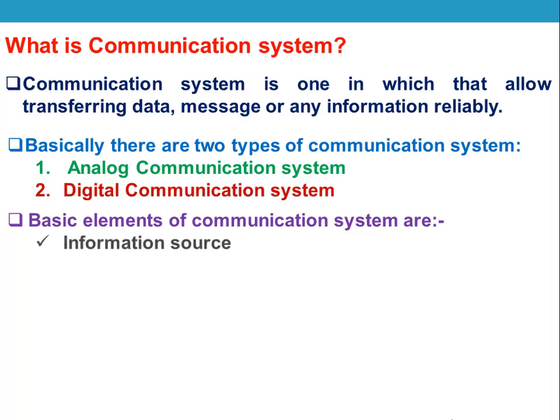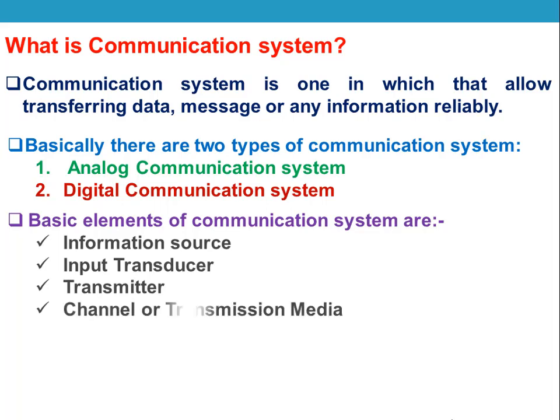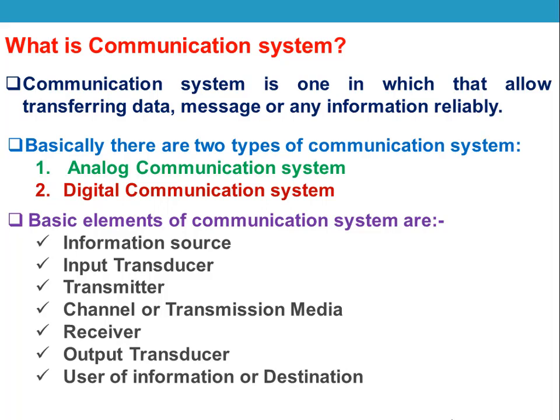Let us look at the basic elements of a communication system one by one. First one is called information source. Second one is input transducer. Next one is transmitter. After that we need a channel or transmission media. Next one is receiver. After that we require output transducer. And the last one is called user of information or destination. In the next slide, we'll study the basic elements of a communication system with a block diagram in detail.